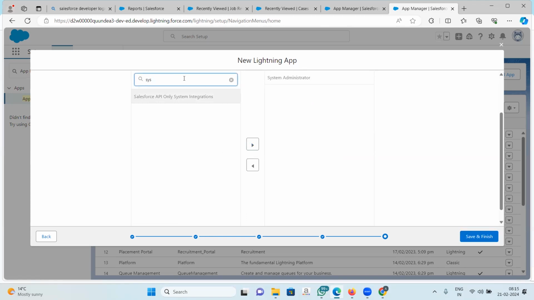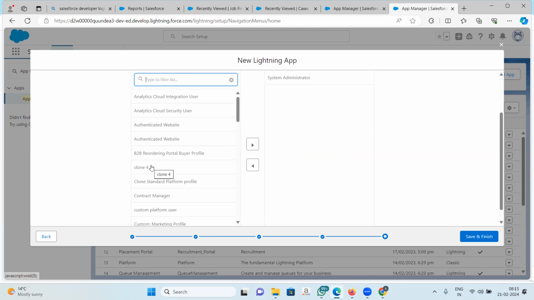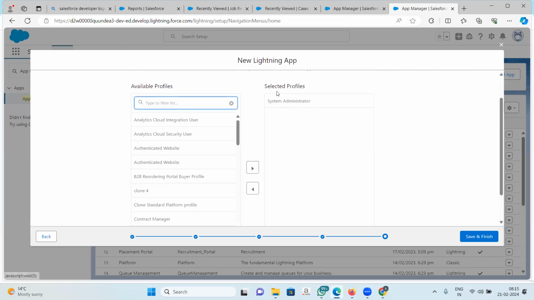There are lots of other profiles also, which we will learn at a later date when it comes. Right now, we will just begin with creating our app. So right now, the only profile that can access this app is the system administrator. I will save and finish.